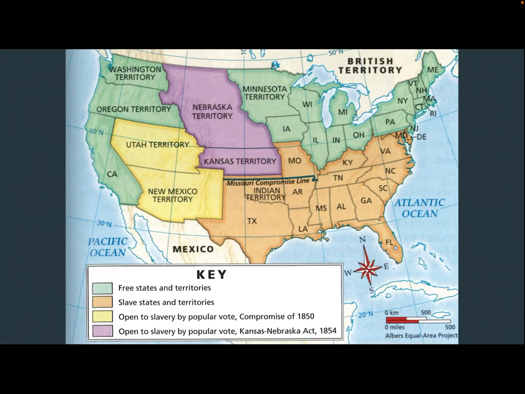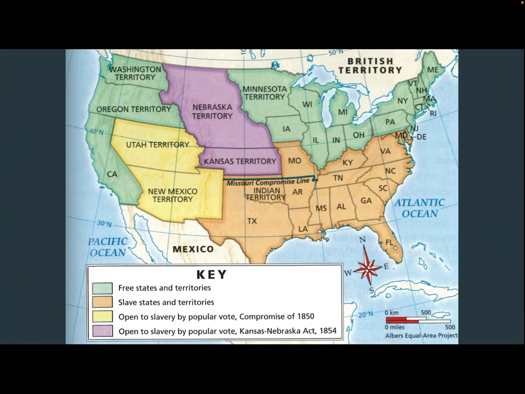So here's a map. Okay. So you see that Missouri Compromise line is a blue line in this one. And so you see Kansas and Nebraska, they're both above, right? And so they are open now to slavery by popular vote due to the Kansas-Nebraska Act. Okay, but look, they're both north. And so that's why a lot of Northerners at first were very upset with this. And then became even more upset when Missouri people came over and voted illegally in Kansas to make the pro-slavery group win the majority.